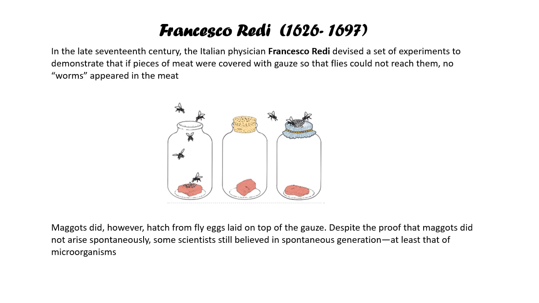He kept this set of experiments for a short duration, and saw that the open meat piece had worms appear, because flies lay eggs on the meat, and they ultimately produce maggots.